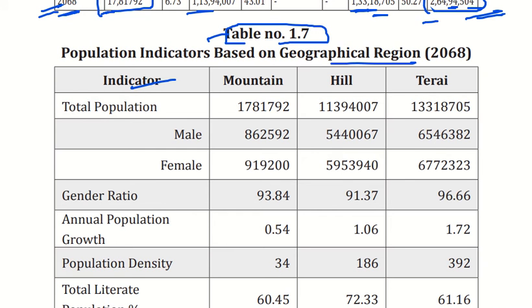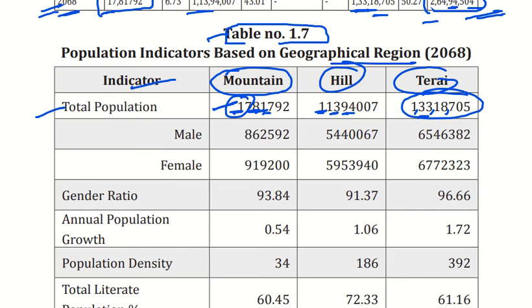So the first indicator is total population of mountain, hilly, and Tarai. So the mountain is about 17 lakh 81,000, and this is 1 crore 13 lakh 94,000, and this is 1 crore 33 lakh. In the Tarai, how much? 1 crore 33 lakhs.